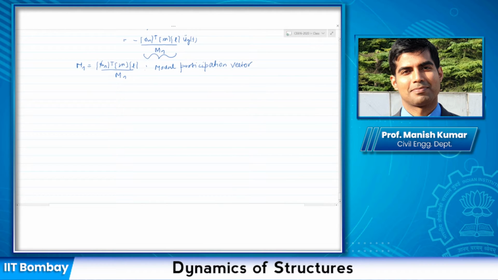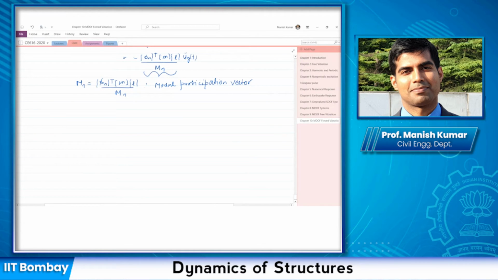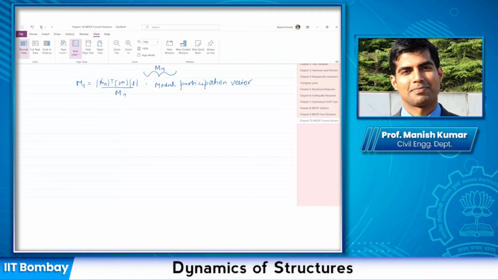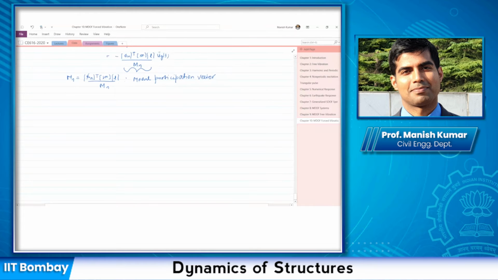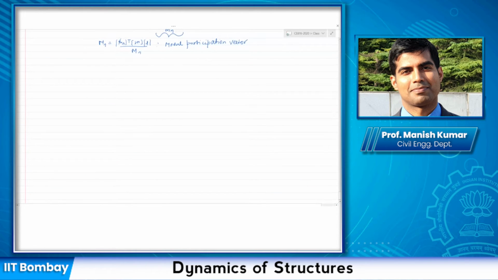So the equation that we need to solve becomes qn double dot t plus 2 zeta n omega n qn dot t plus omega n squared qn is equal to gamma n times ug double dot t. Except for the gamma n term, I have the solution available for the rest of the equation.